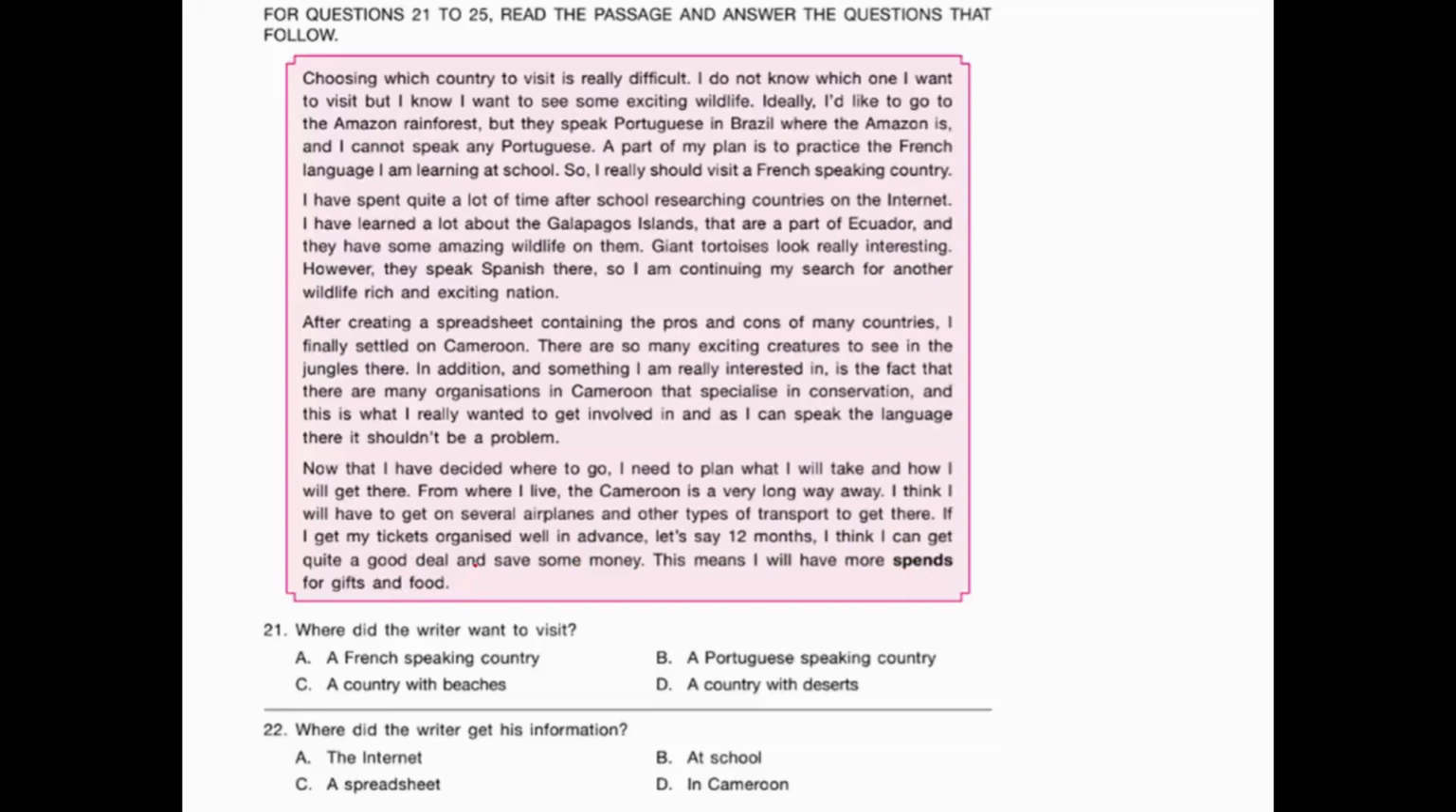Okay, this was our passage. Now let's go to the questions. Where did the writer want to visit? Yes, he wants to visit a French-speaking country because that is the language he is practicing. Okay, where did the writer get his information? He got his information from the internet.